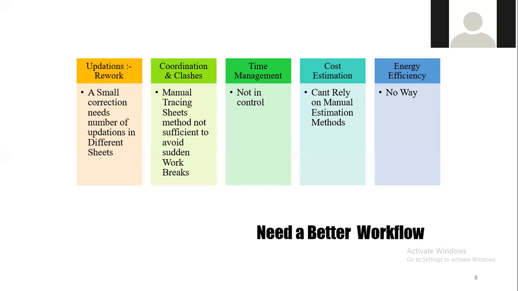wall material. So I'm coming to say that there is a lot of difference between 2D drafting software and 3D. When it comes to updation and rework, if any small correction happens in AutoCAD, and I'm only considering AutoCAD as an example of any 2D drafting software, I will have to correct the mistake in all the plans. Then the corresponding elevation, corresponding section, I have to do the correction in that. So it will take a lot of time.